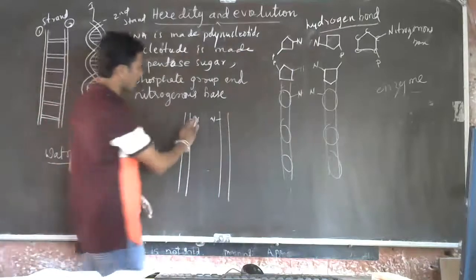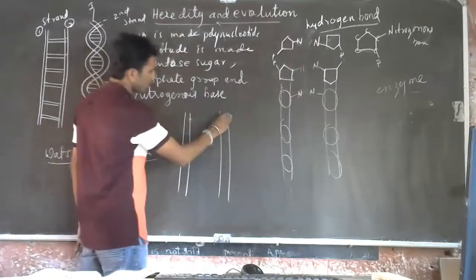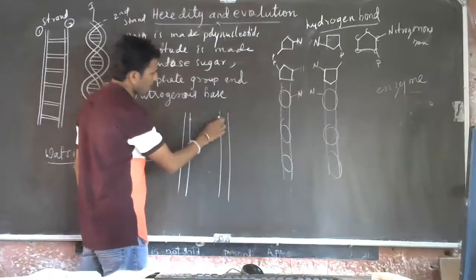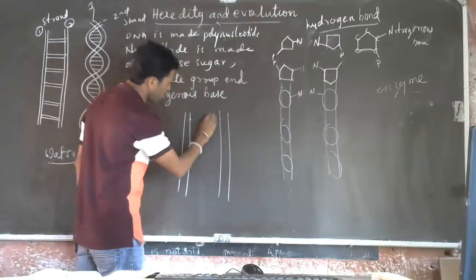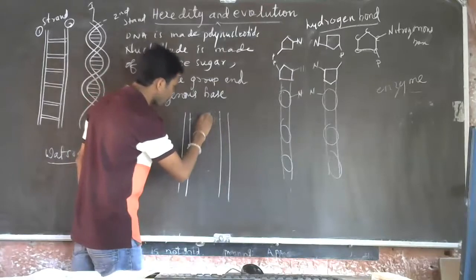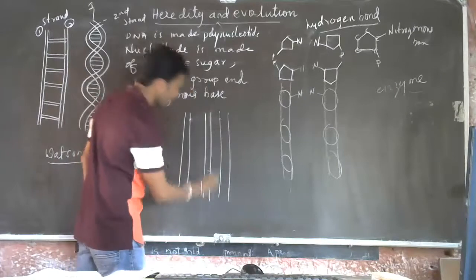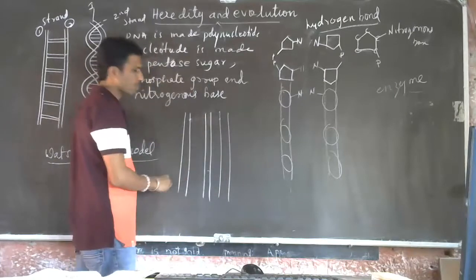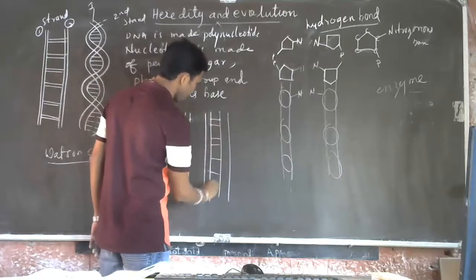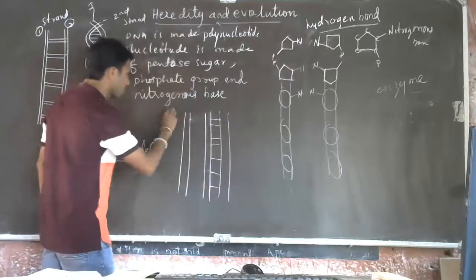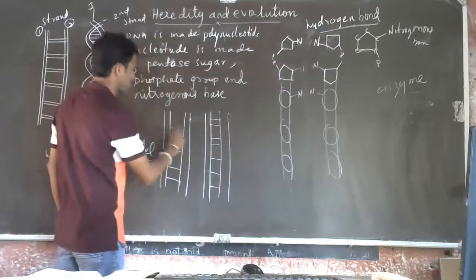So here two strands are there. This is one strand, this is another. By the help of proteins and enzymes, this polynucleotide produces one more strand, and this becomes one DNA.